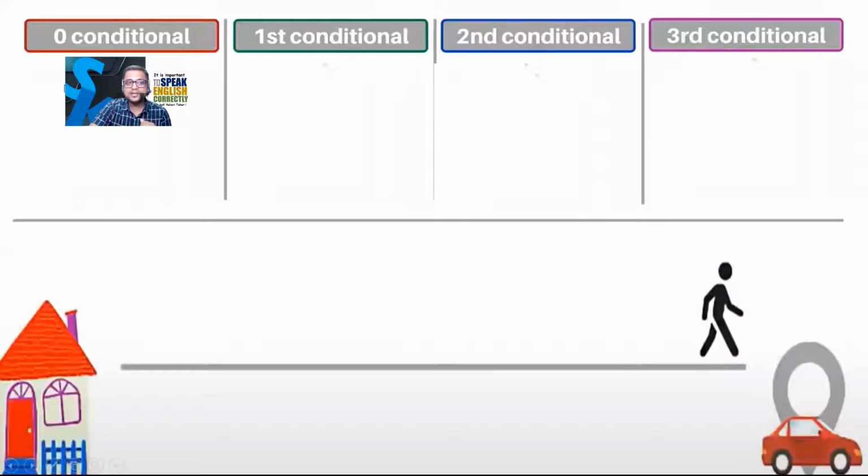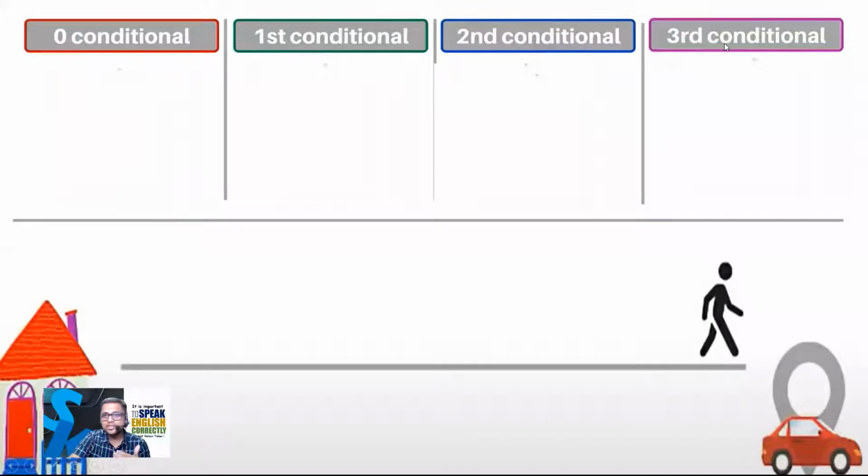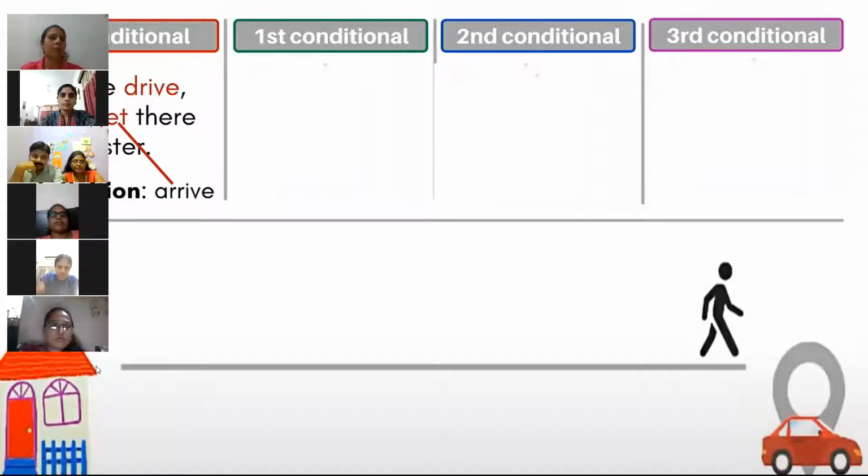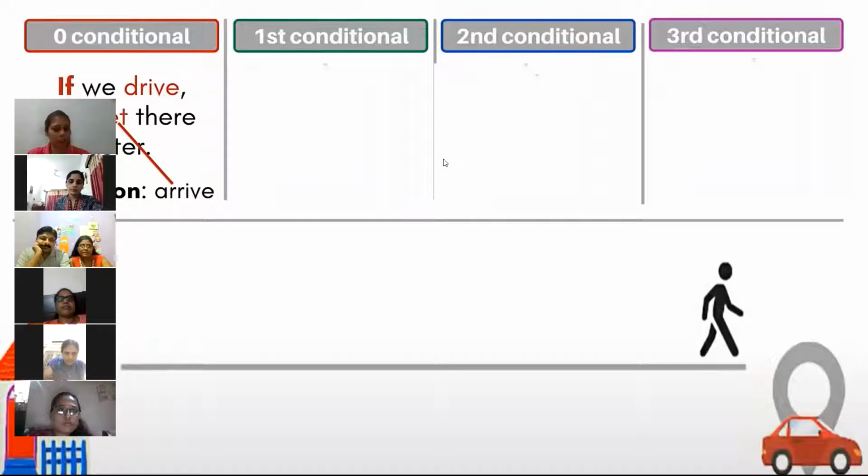So these are the conditionals: zero conditional, first conditional, second conditional, third conditional. Suppose the zero conditional is, if we drive, we get there faster. Get there मतलब कहीं पे पहुंचना, arrive. If the same sentence you will speak in first conditional, Manisha, can you tell me the first conditional, the same sentence you change into first conditional?